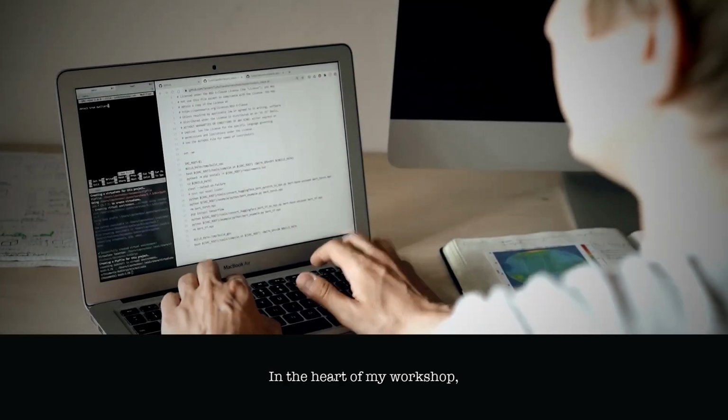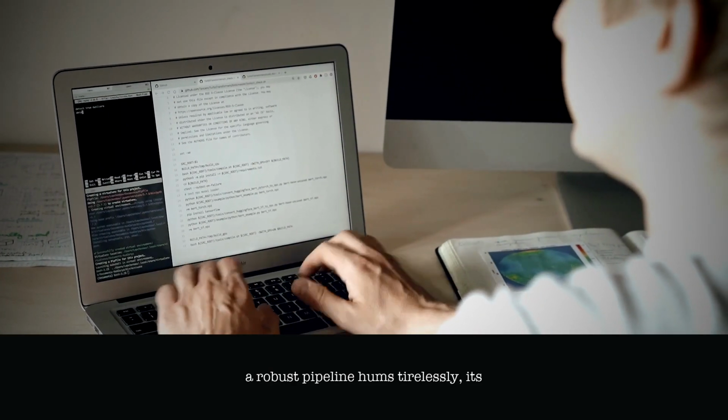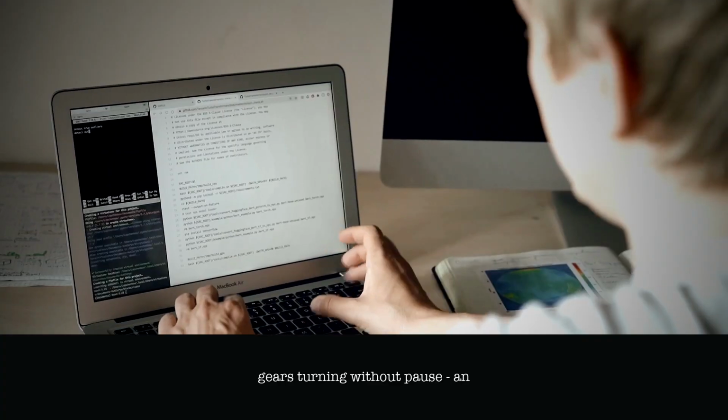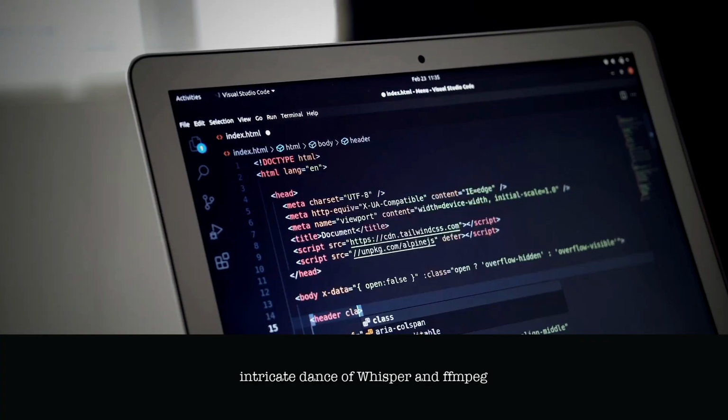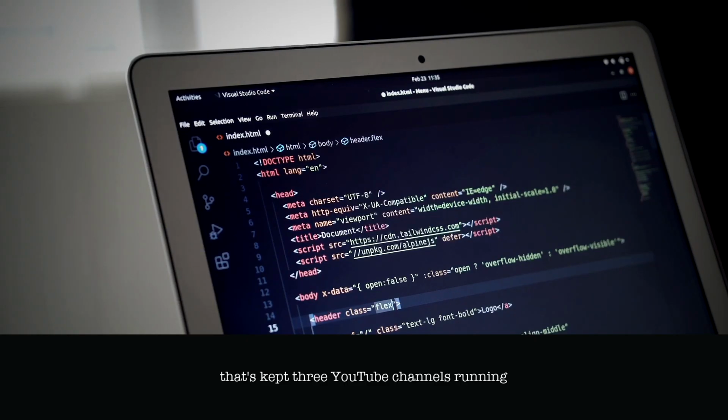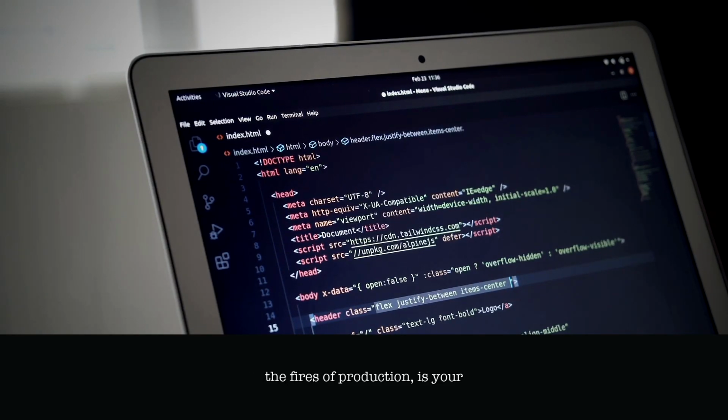In the heart of my workshop, a robust pipeline hums tirelessly, its gears turning without pause, an intricate dance of whisper and ffmpeg that's kept 3 YouTube channels running for 43 days straight, all without a single touch from me. This system, finely honed to perfection in the fires of production, is your ticket to an automated content pipeline that delivers precise captions to every video you produce.